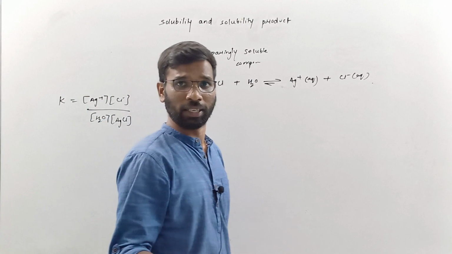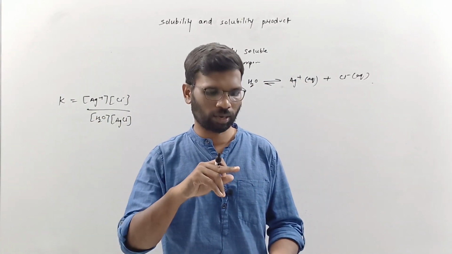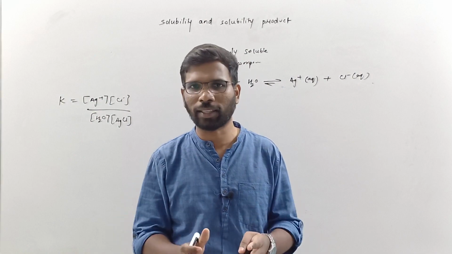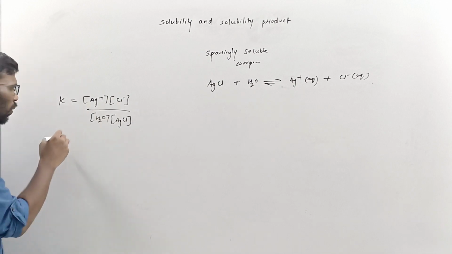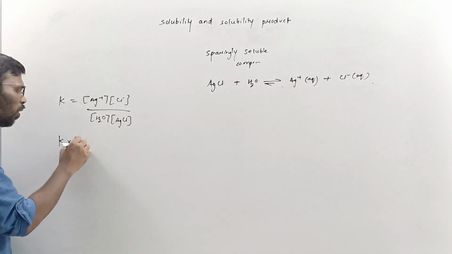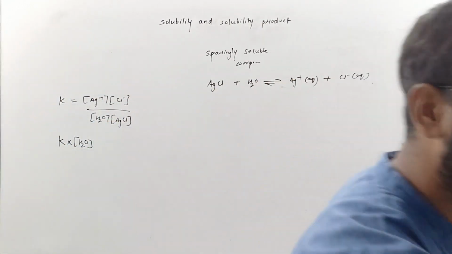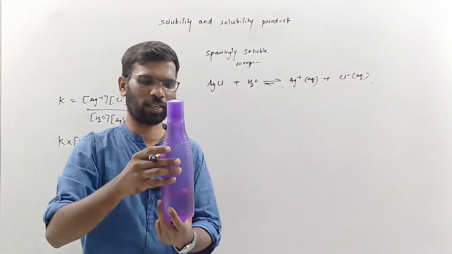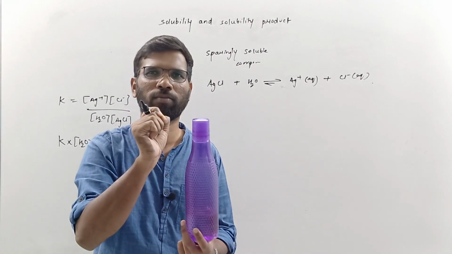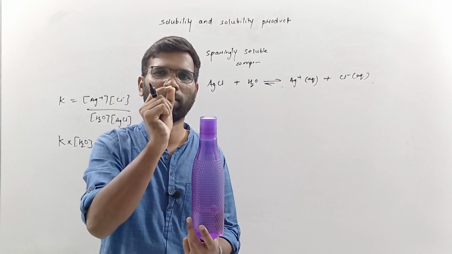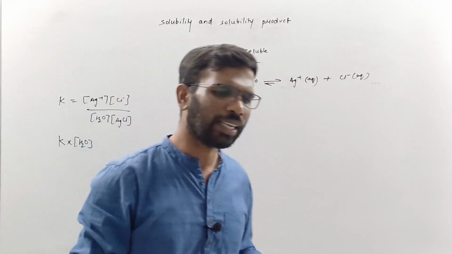Students, note down that whenever we start something, whether it is Kw, Ka or Kb, we start with this. Then K times the concentration of water is almost constant. Say one bottle of water is there and you are putting in just one crystal of sugar. The concentration of water is not going to change. But that is not the case over here.